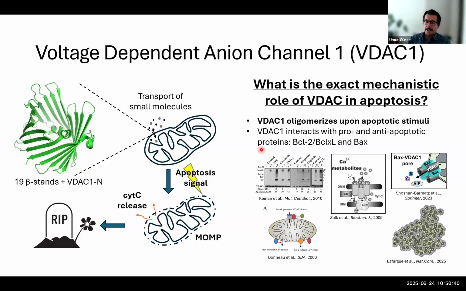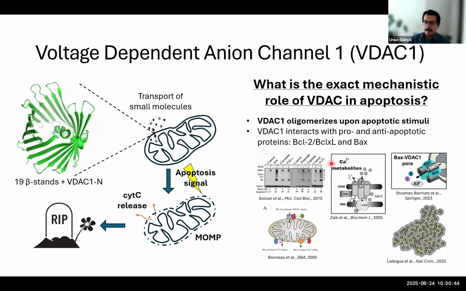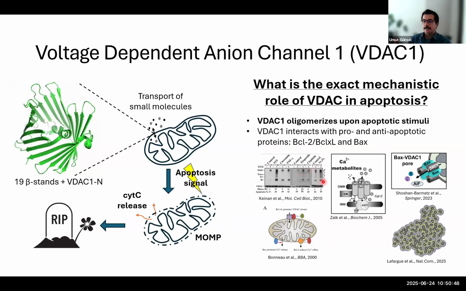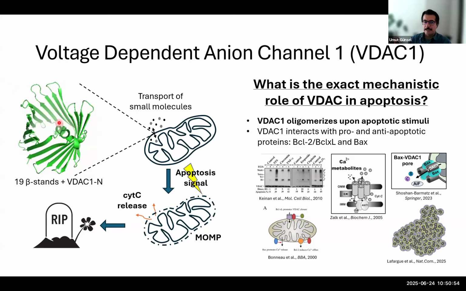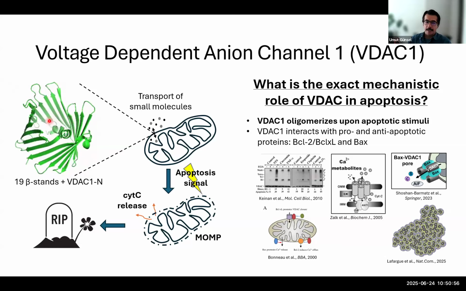In the literature, it has been clearly shown that VDAC gets oligomerized upon a variety of apoptotic stimuli, and that this protein can interact with pro and anti-apoptotic proteins, where the N-terminal helix is very important.